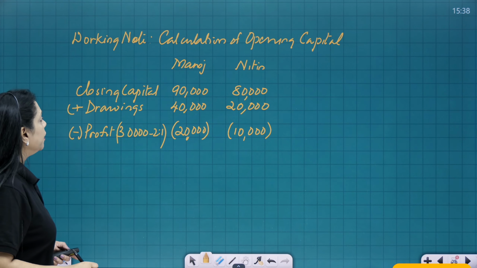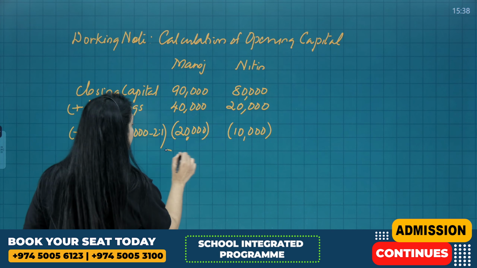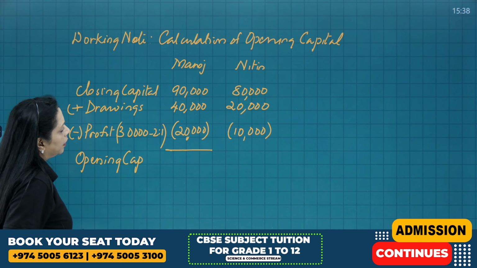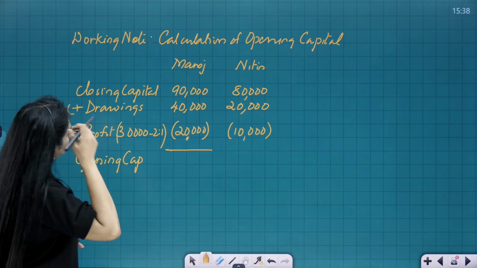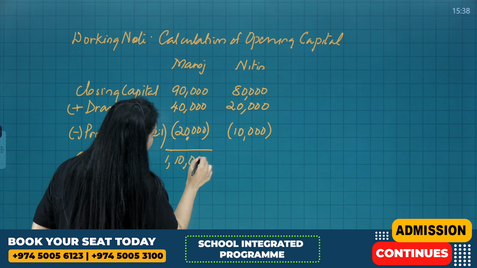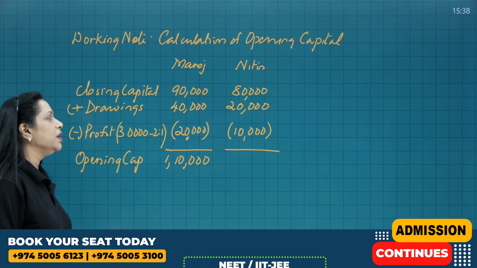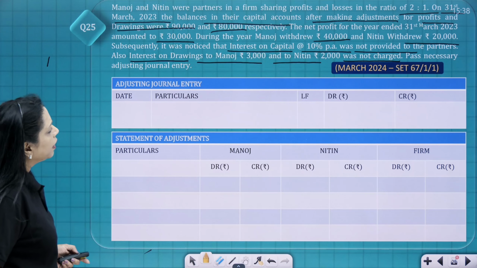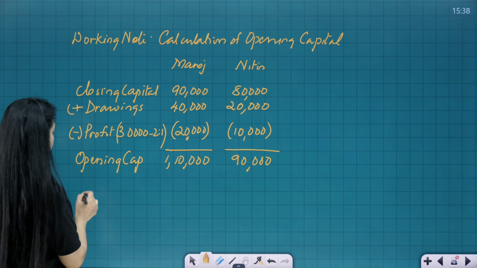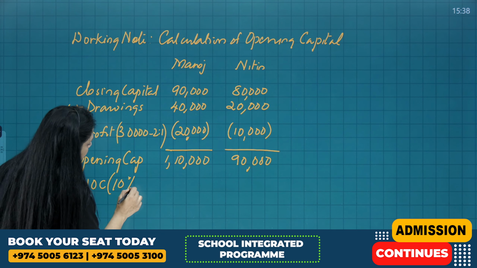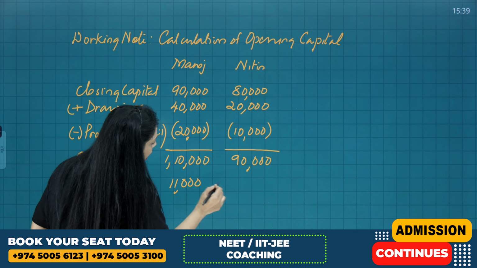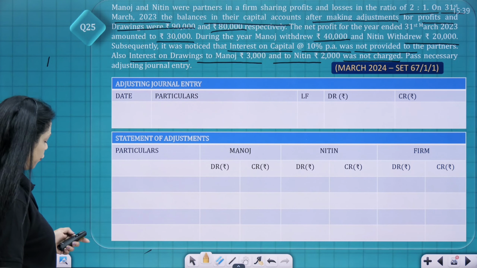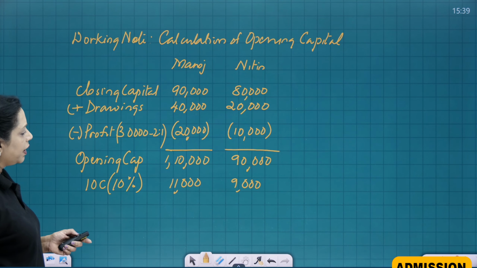So what will be your opening capital, children? Closing capital plus the drawings minus your profit. So your opening capital is 90 plus 40, 1,30,000, minus 20,000 is 1,10,000. And here you have 80 plus 20 is 1 lakh, 1 lakh minus 10,000 is 90,000. What's your IOC? IOC is interest on capital at 10% per annum. So that is 11,000 and this is 9,000. And your interest on drawings is already given to us. So we have already found out your interest on capital is 11,000 and 9,000.